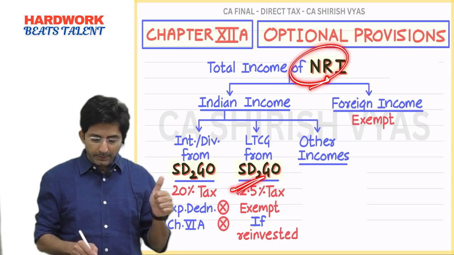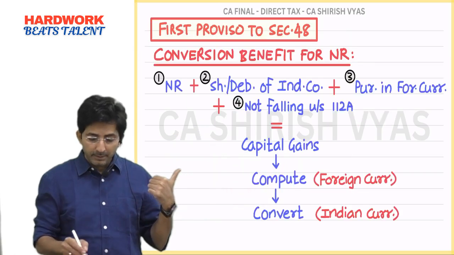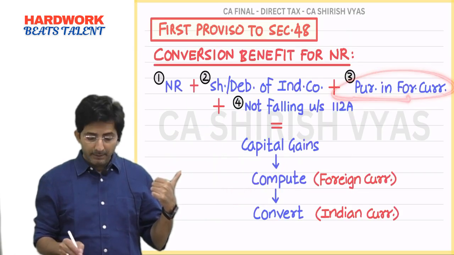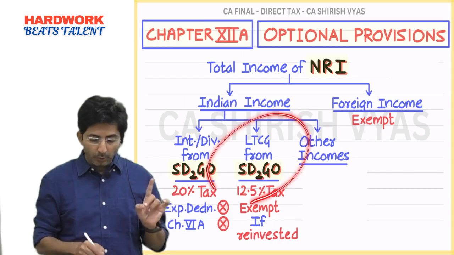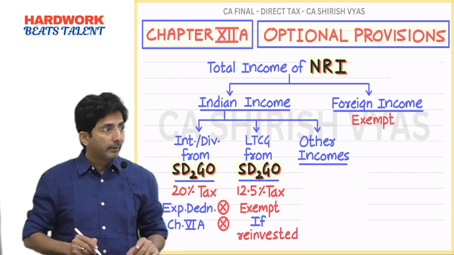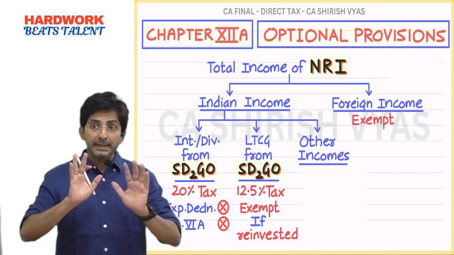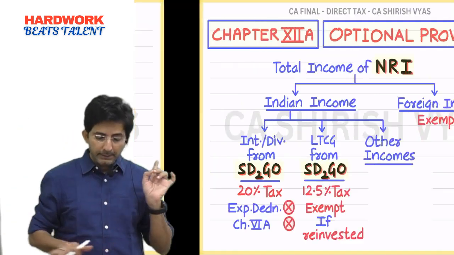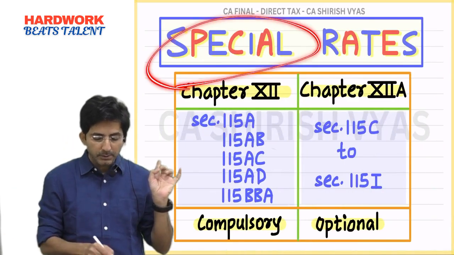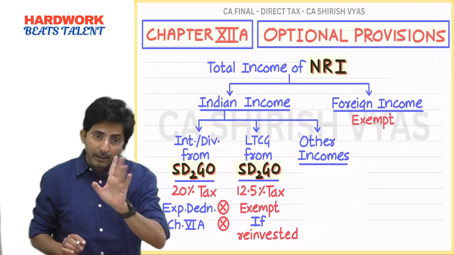In Sargo, there are shares and debentures of Indian company, and these are acquired in foreign currency and not falling in 112A. I already told you here you will not get the benefit of 112A, meaning STT paid, 1,25,000, because that is a general provision, and these are special provisions. So here you can take conversion benefit.